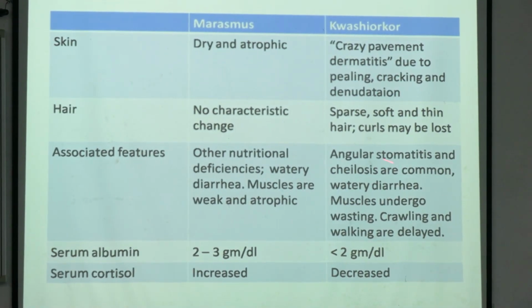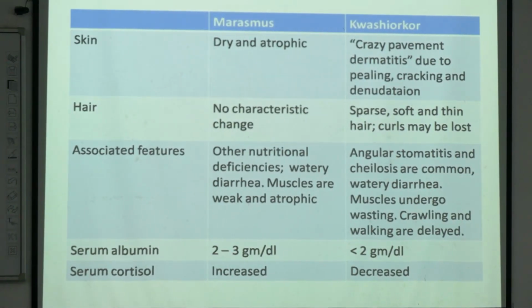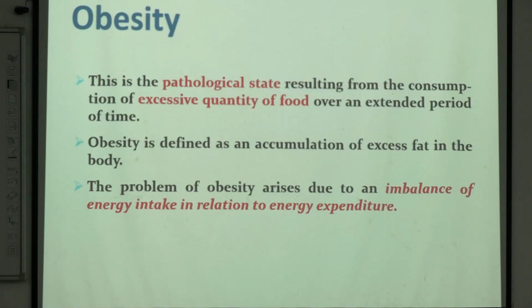So all these are nothing but added infections. Whereas the serum albumin level in marasmus is normal, here it is decreased.